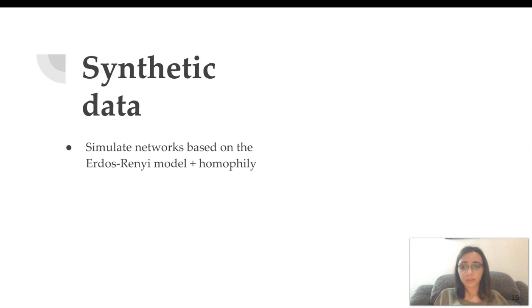In synthetic data, we simulate networks based on the Erdős–Rényi model, in which we also incorporate homophily. This is based on several previous models that show that people who are similar actually connect more to each other. This basically establishes the unequal network setup that we had in mind, in which you have dominant communities and minority communities, and the dominant ones are actually more interconnected or, equivalently, segregated.